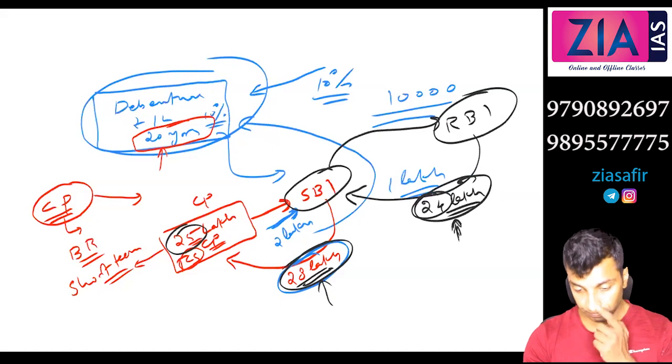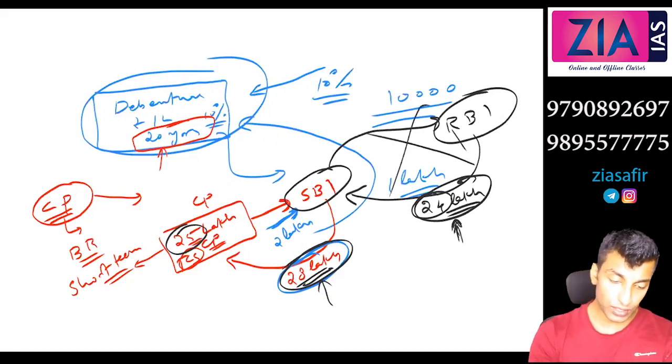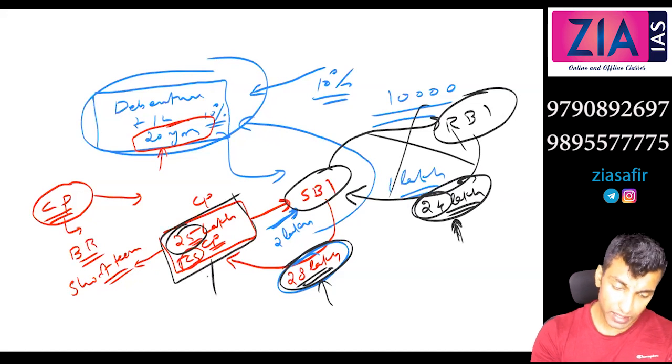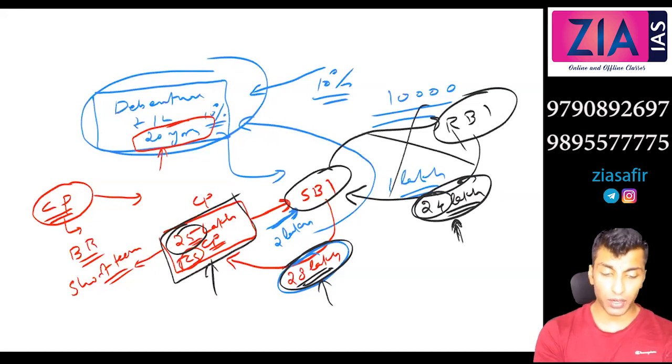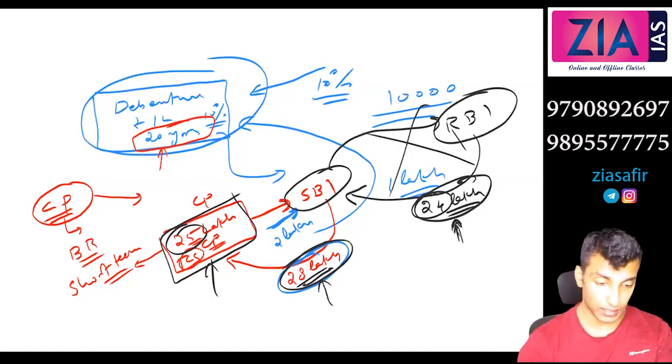I hope this is clear. So this part we have already discussed. This is what commercial paper is. It is the same thing as a commercial bill, but here we are talking about high net worth companies, while commercial bill is in the case of small companies.